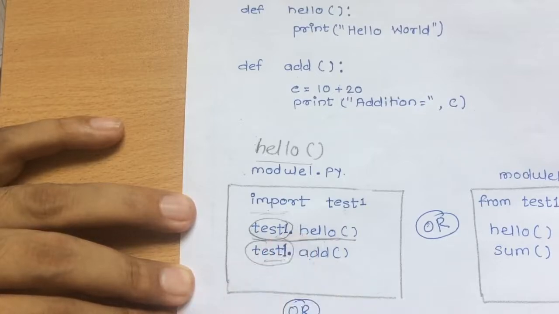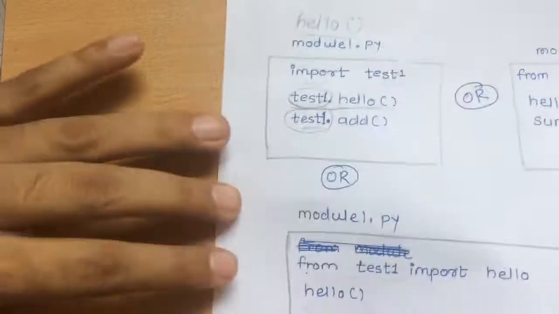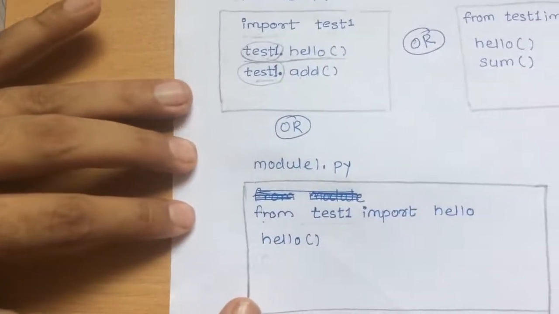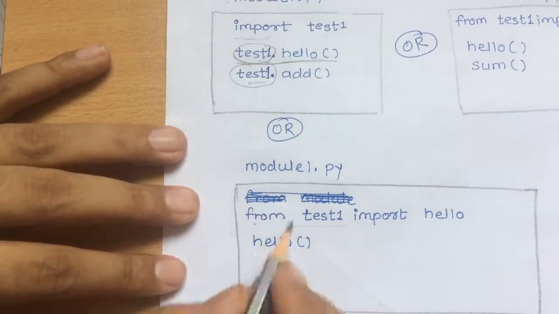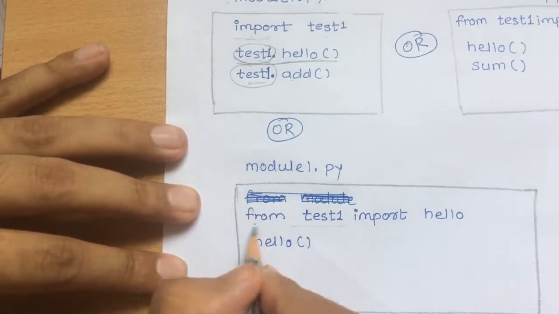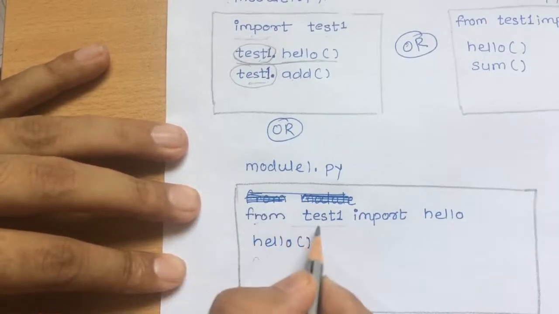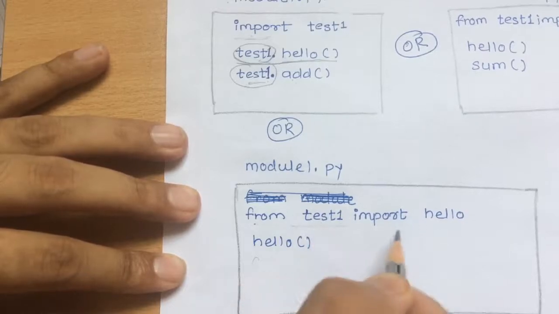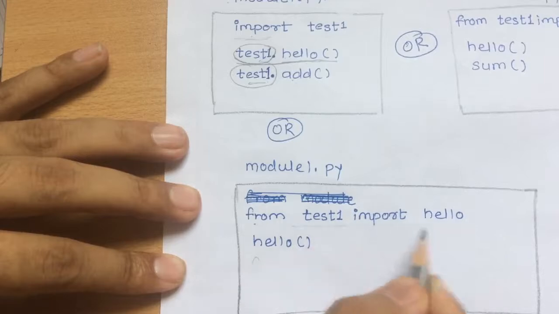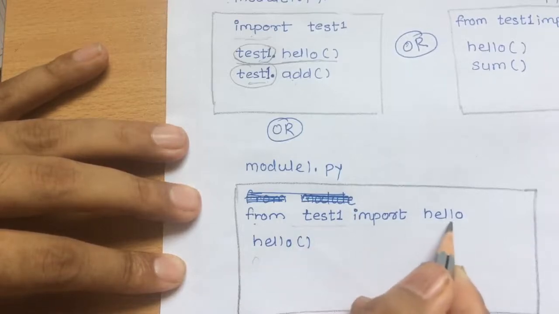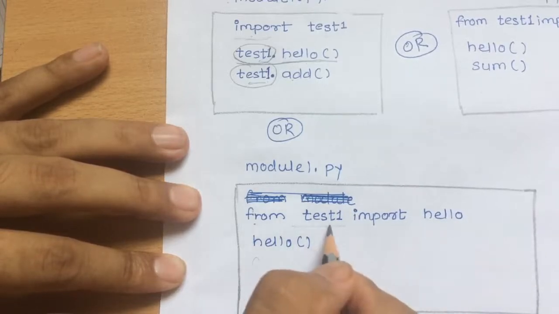that is, we have to write the file name again and again when we are going to call the function. So to avoid this, we can use this from statement. We have another way to call this function, that is the from statement. We have to use from test1, that is the file name, and here we have to write the things to be imported. So from test1 import hello. So what it will do, it will import the hello function from the test1 file.